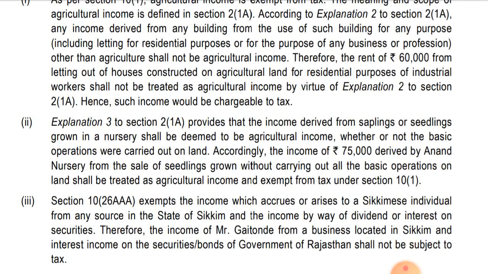Explanation 3 to section 2(1A)(a) provides that income derived from saplings or seedlings grown in a nursery shall be deemed to be agriculture income whether or not the basic operations were carried out on land. Accordingly, the income of 75,000 derived by Anand Nursery from the sale of seedlings grown without carrying out all the basic operations on the land shall be treated as agriculture income and exempt from tax under section 10(1). Okay, so it will be exempt.